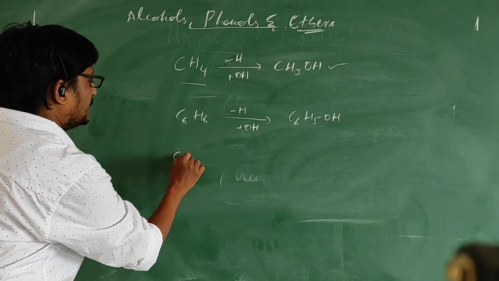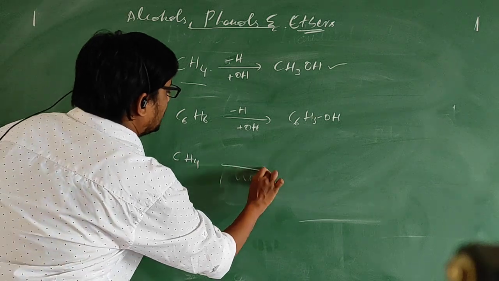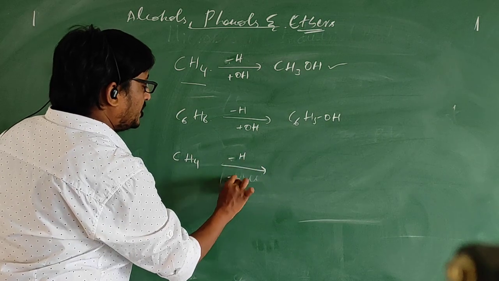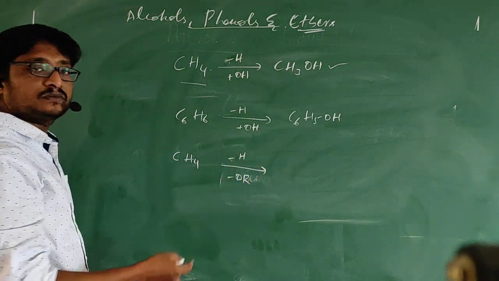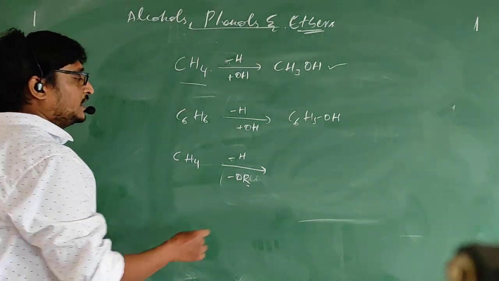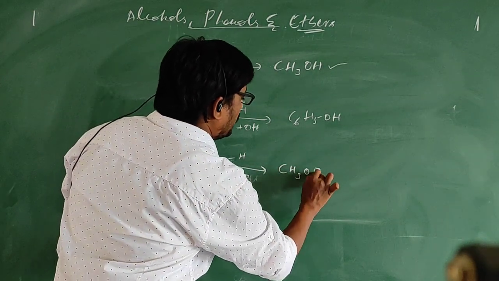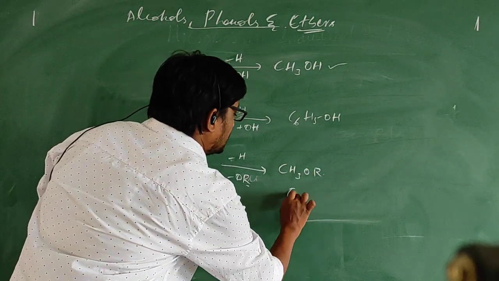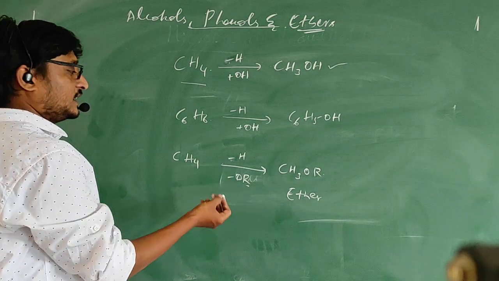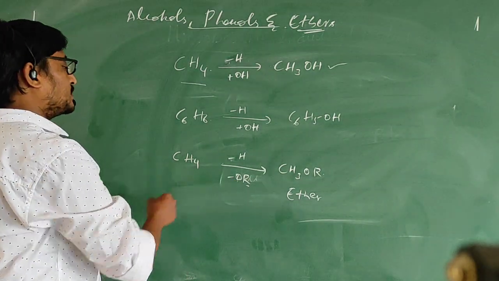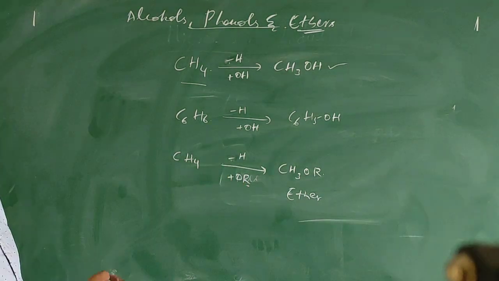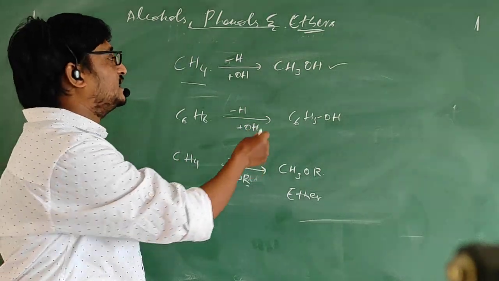For example, the same CH4, if one of the hydrogens is replaced by an alkoxy group, OR, where R indicates the alkyl group and OR means alkoxy group, then the product will be CH3OR. This is nothing but ether. Or aryloxy groups can also get substituted in place of hydrogen. So this is how alcohols, phenols and ethers are formed.